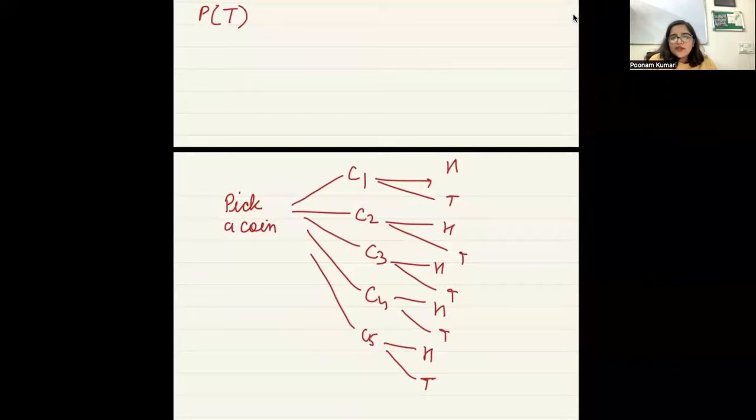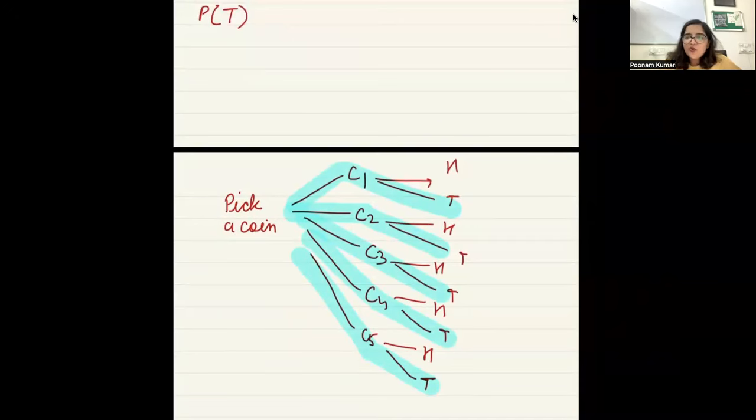And my task is to figure out what? If it was C1, then tail. If it was C2, then tail. If it was C3, then tail. If it was C4, then tail. If it was C5, then tail, right? My probability is just the sum of all of this. That is how we come up with the law of total probability, right?